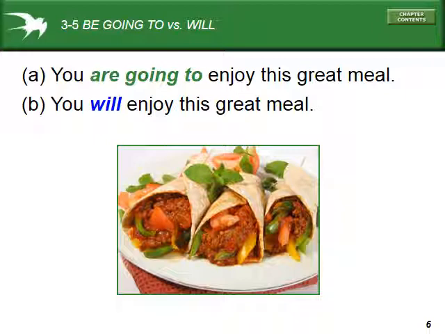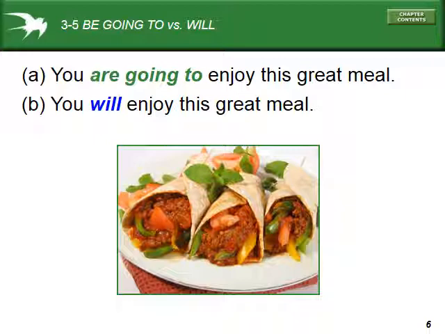Now, the difference, what we're going to get into later, is having a plan. The difference between a prediction and a plan is that a prediction means you can't really control it. So you're going to enjoy this great meal. Now, I hope that is true, right? And I've worked really hard to make this food, but maybe peppers make you sick, maybe you're not going to enjoy it because you're feeling sick. I don't have any control over it.